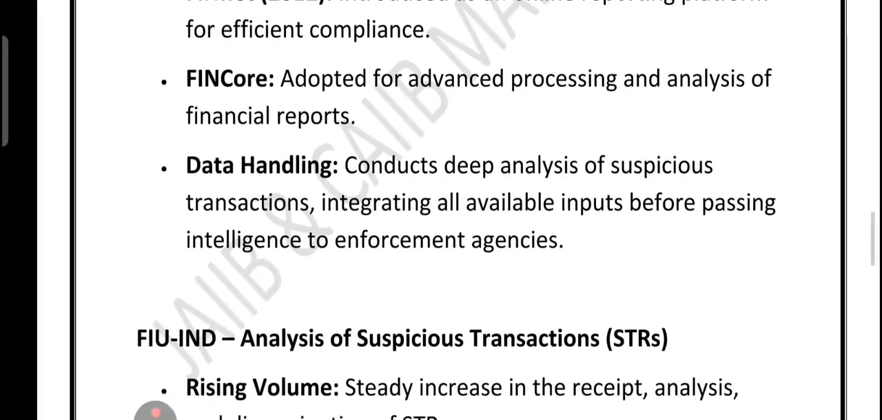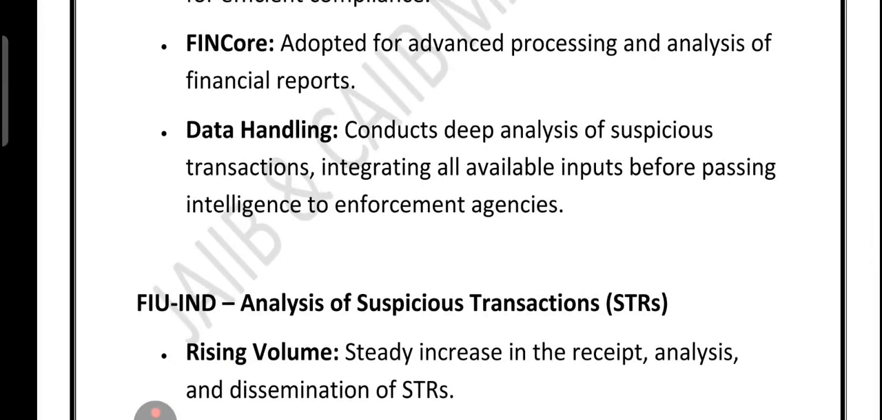And finally, we have deep data handling, which means FIU doesn't just forward reports as they are. They also do detailed analysis, connect all the inputs, and then pass on only refined, actionable intelligence.